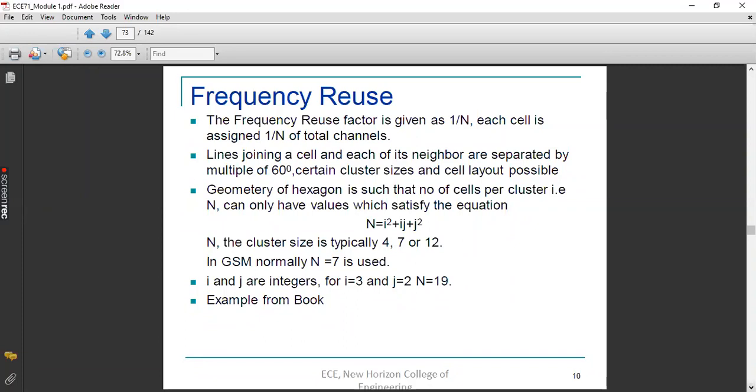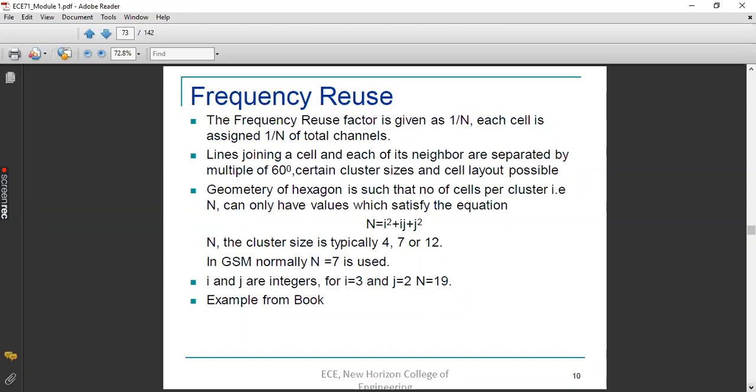That number of channels is allocated to each and every cell in a cluster. So if 7 is the cluster size, then 1/7 is known as the frequency reuse factor, because the total available channels divided by 7 will be the number of channels associated to each cell of a cluster. Clear?